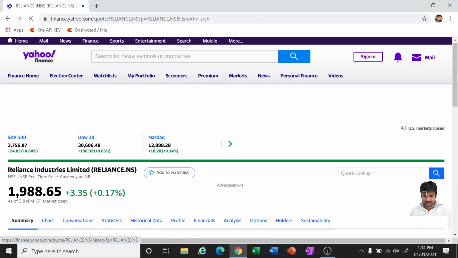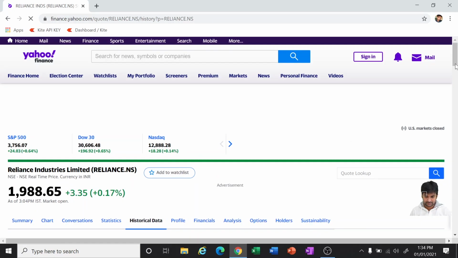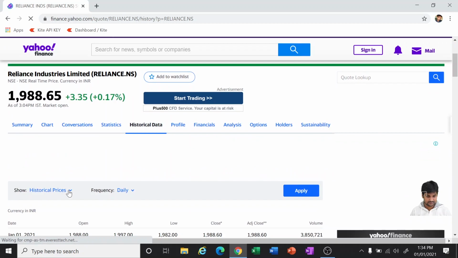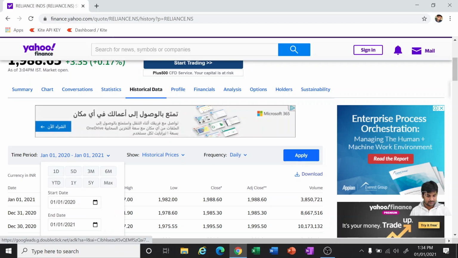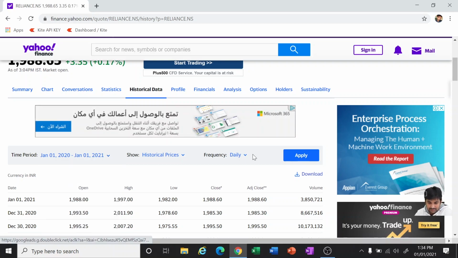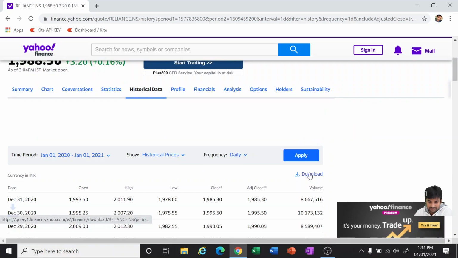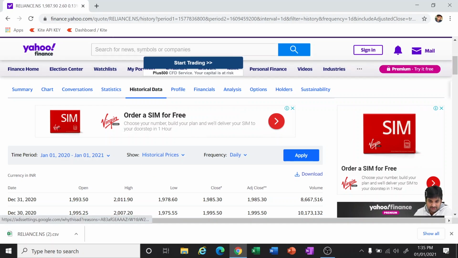So I'm going to the historical data. It's already giving me one full year of data, and I'm taking it daily. Fine, apply, and let me download it. Okay, so just observe step by step. First we are downloading the data, and we can take any other stock.